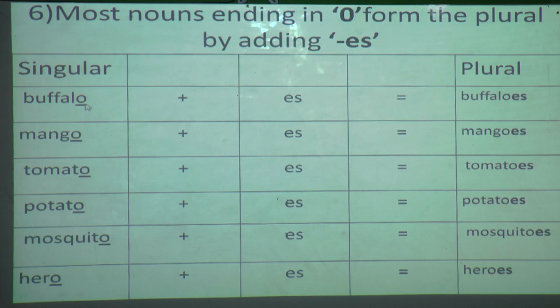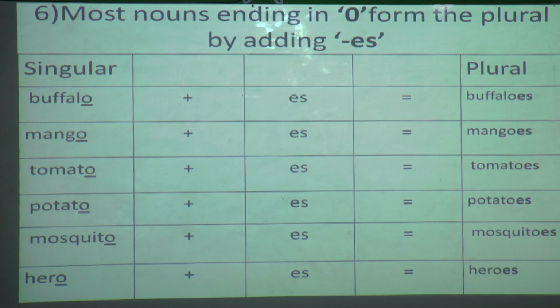So when a noun ends with O, the same thing we have to do which we have done for the second rule. You have to add only ES. Can you see here? Same words, only I have added ES. So buffalo plus ES equals to buffaloes. Mango plus ES equals to mangoes. Tomato plus ES equals to tomatoes. Potato plus ES equals to potatoes. Mosquito plus ES equals to mosquitoes. Hero plus ES equals to heroes.